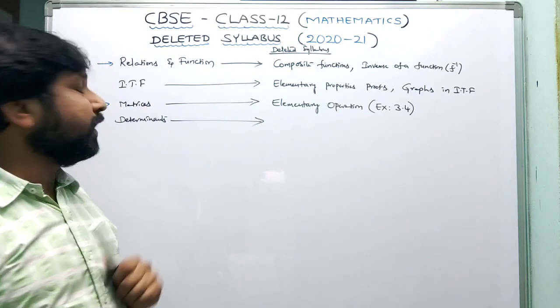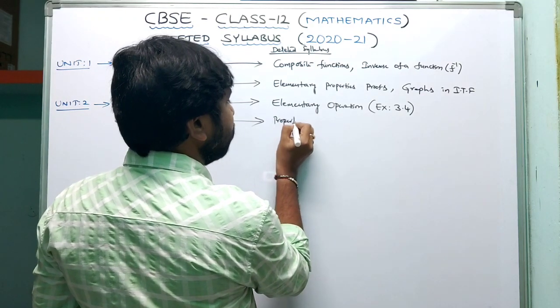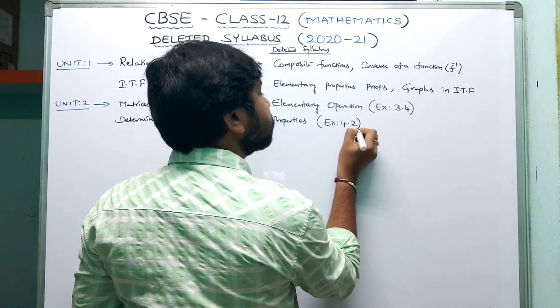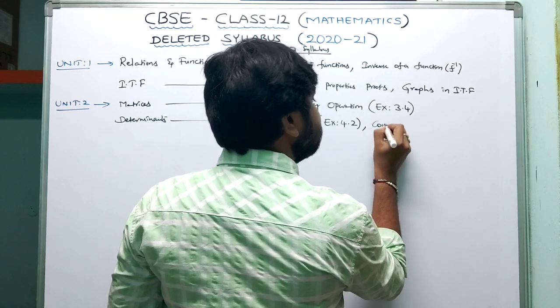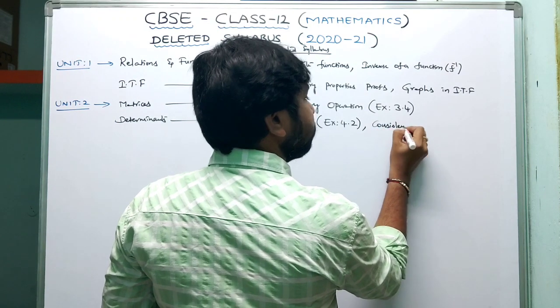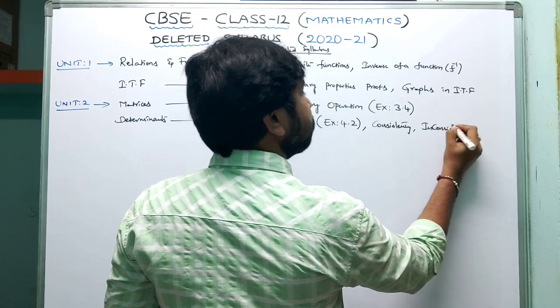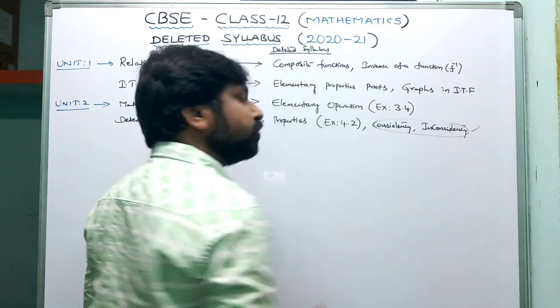And coming to the next one, determinants. In determinants, the properties based exercise, exercise 4.2, is completely deleted. And also they deleted consistency, inconsistency. The consistency and inconsistency topic they also deleted, friends.